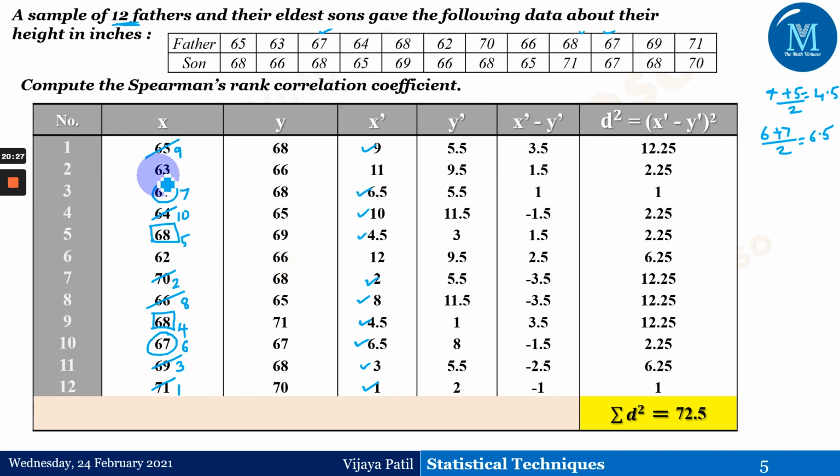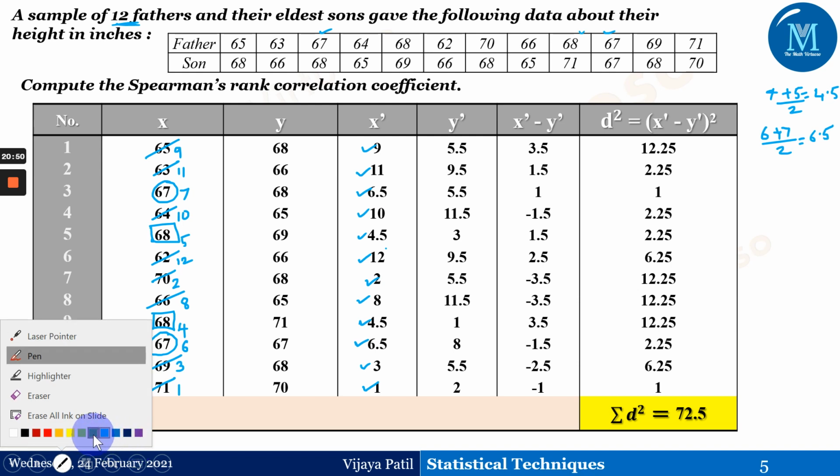And the last is here, or not last actually, second last, 63, which is 11. Then 12 is the last, and it has been assigned as n, right? Because it is the same as n here, right?